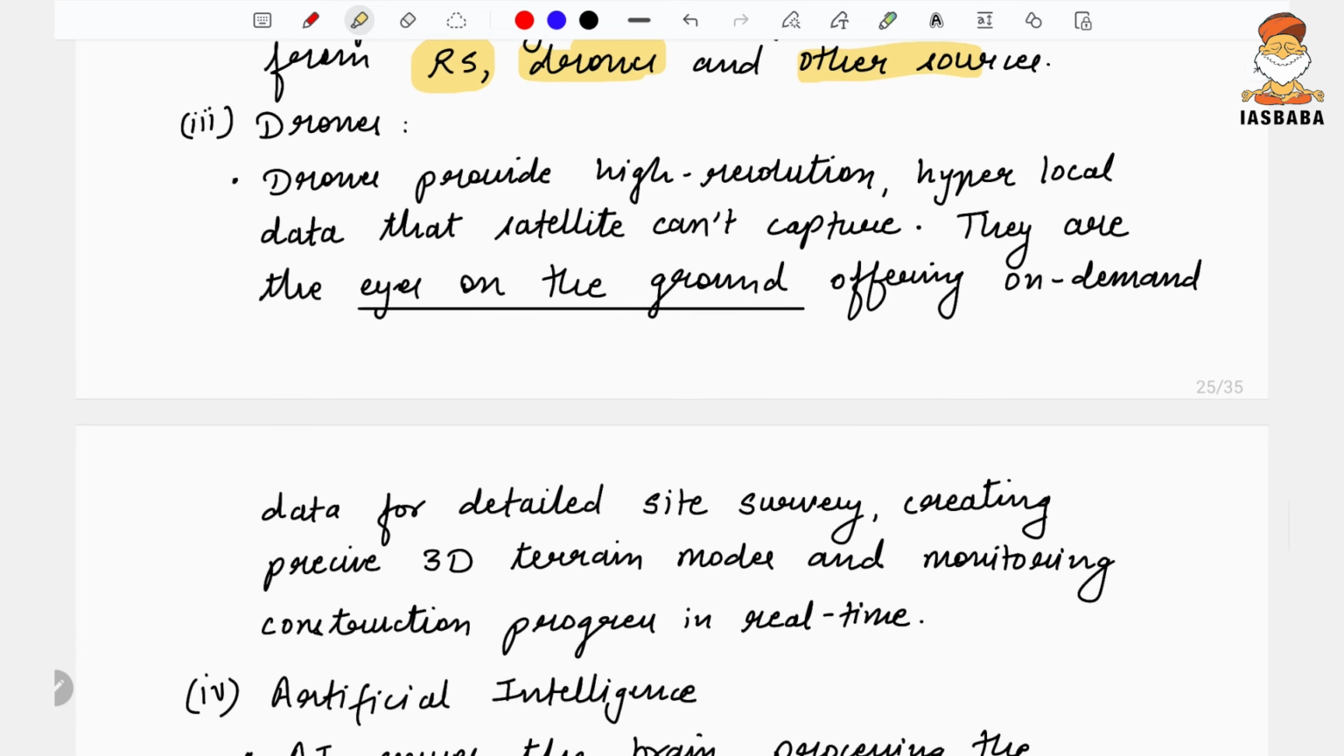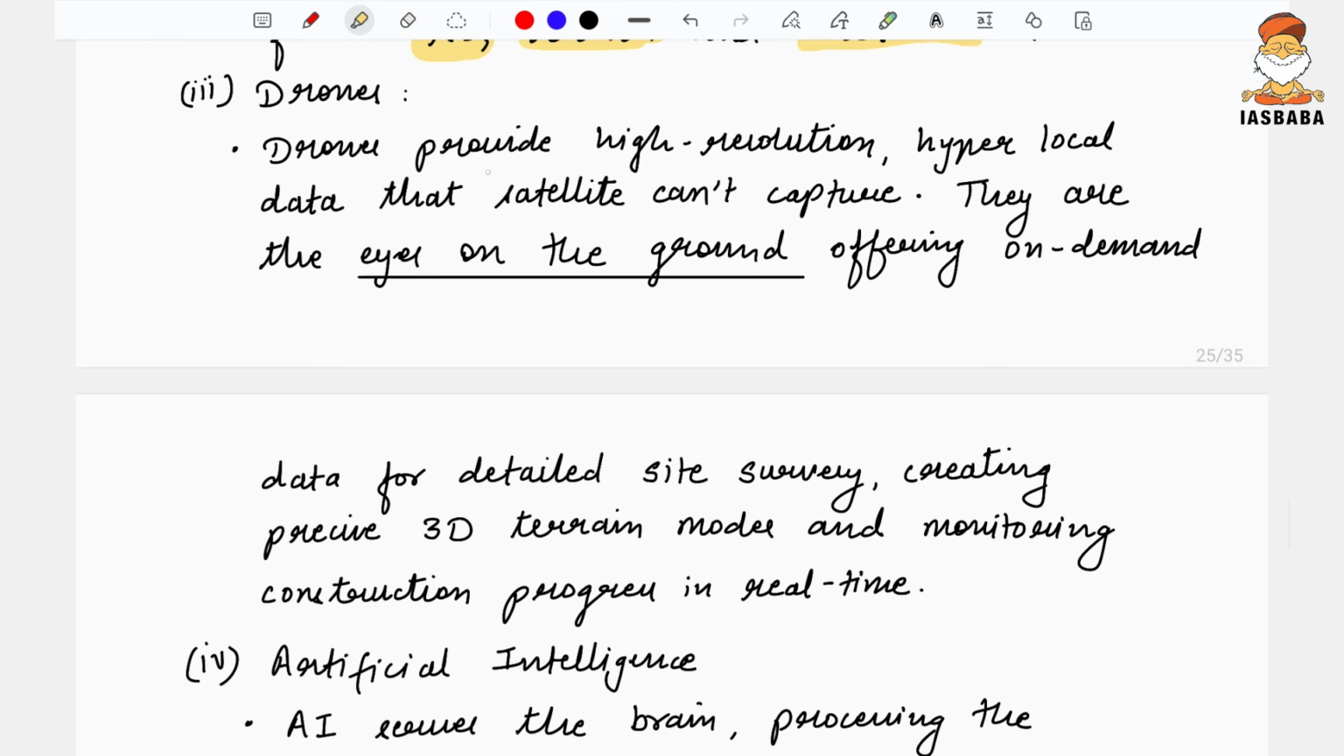What is the usage of the drone? See, the satellites would be giving you the broader, macro level data of a place. Drones can give micro level data. So it gives high resolution and hyper local data that satellites are not able to capture.